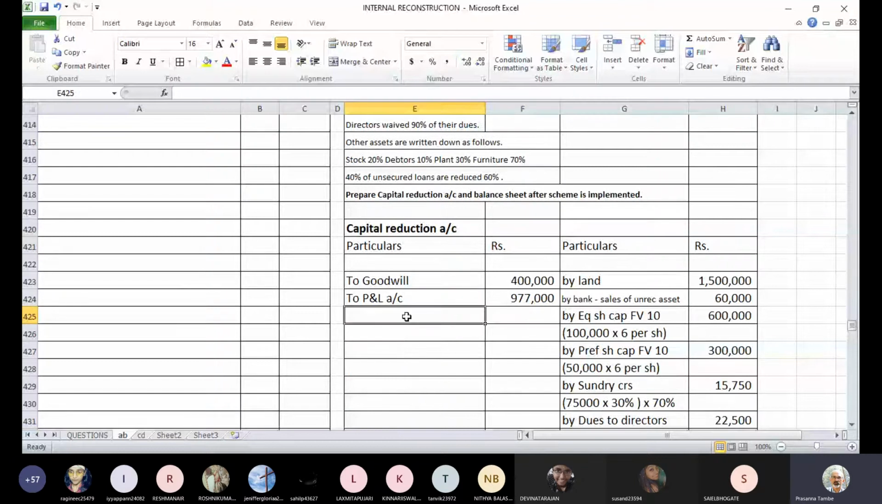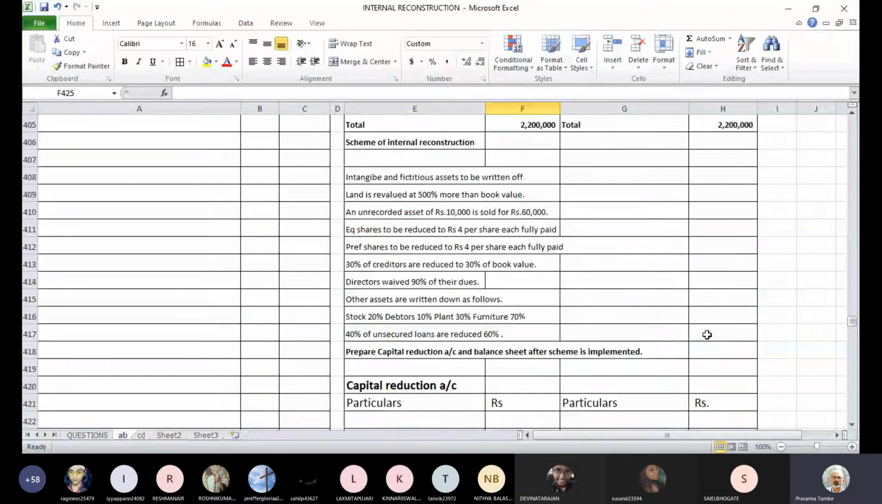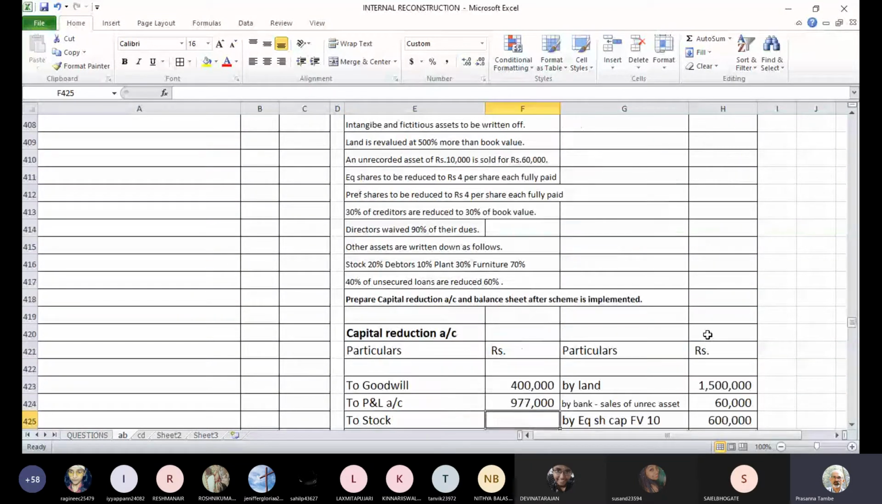So to stock, debtors, to plant, and to furniture, these are the amounts that we have to write off. Stock is written off to the extent of 20%. What is the value of stock? 90,000. So 20% will amount to 18,000 rupees. So 18,000 of stock is written off.